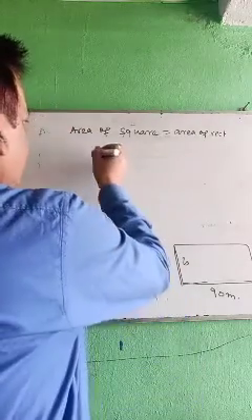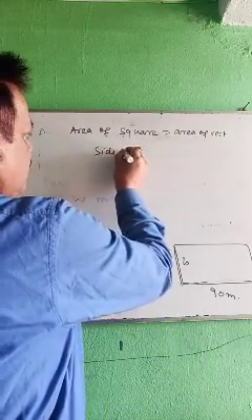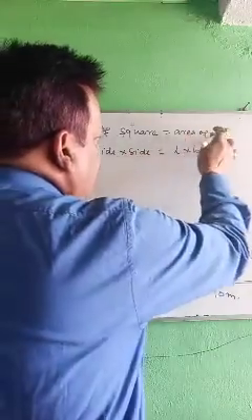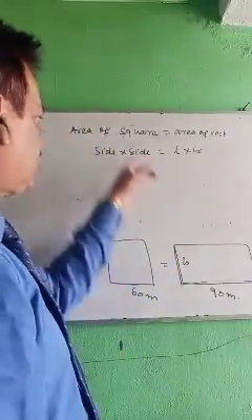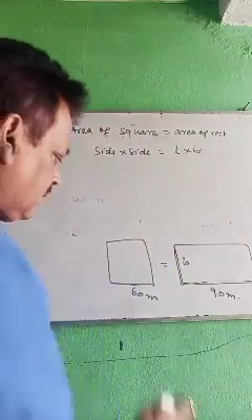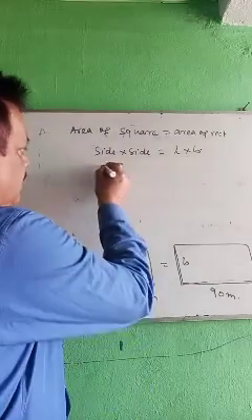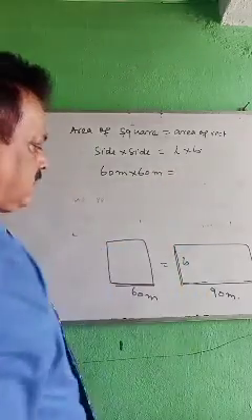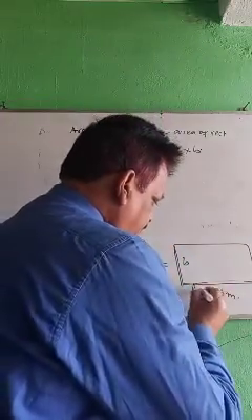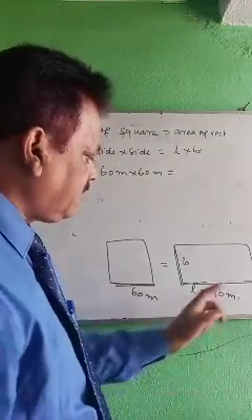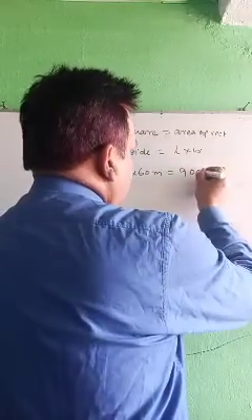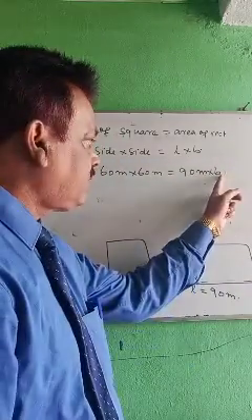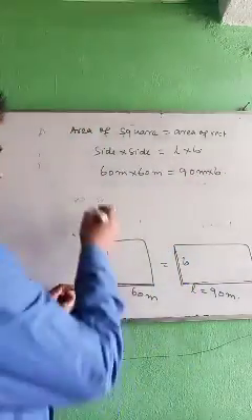Okay, area of square means formula side into side. Area of rectangle, length into breadth. The side is how much? 60. So write 60 meter into 60 meter. Length, this is length. Length how much? 90 meter. So 90 meter into B. Now you have to find out B. How to find? This number you divide here.